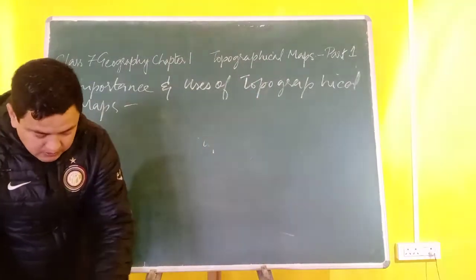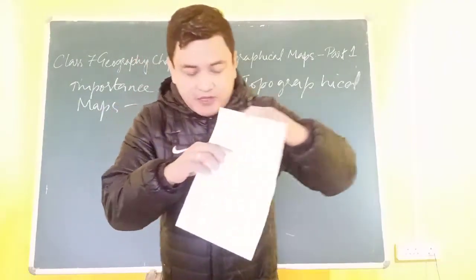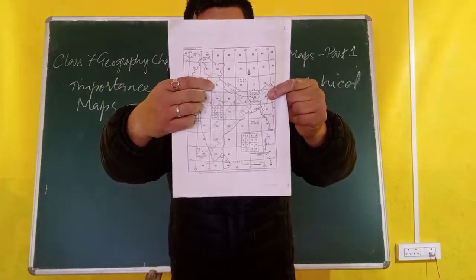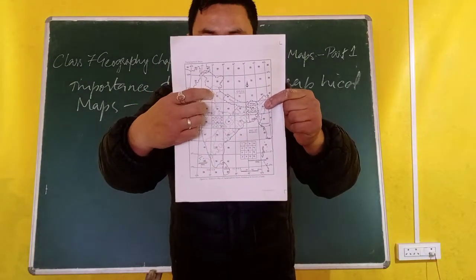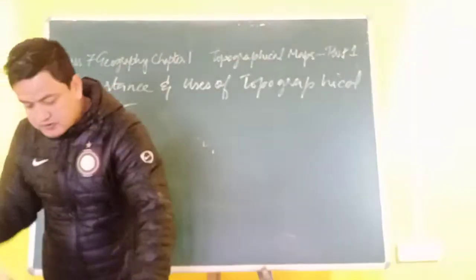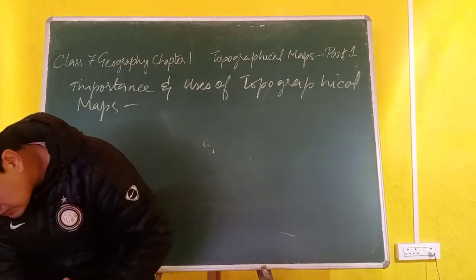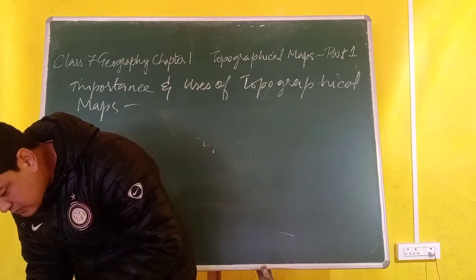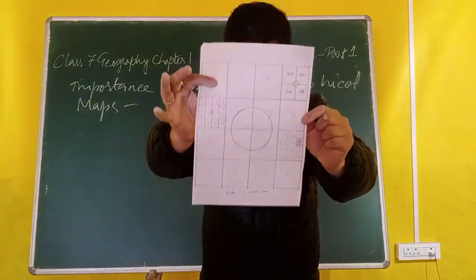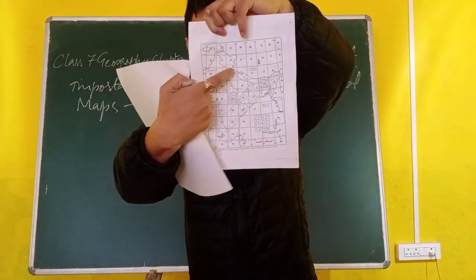Now, let's take for example, sheet number 53. If you look at this, the one-million sheets of India, 136 sheets are there, which cover the entire country of India. So look at this topo sheet number 53. Now I'm going to show this sheet to you. This is sheet number 53 of the India map. Remember that, I'm doing number 53.